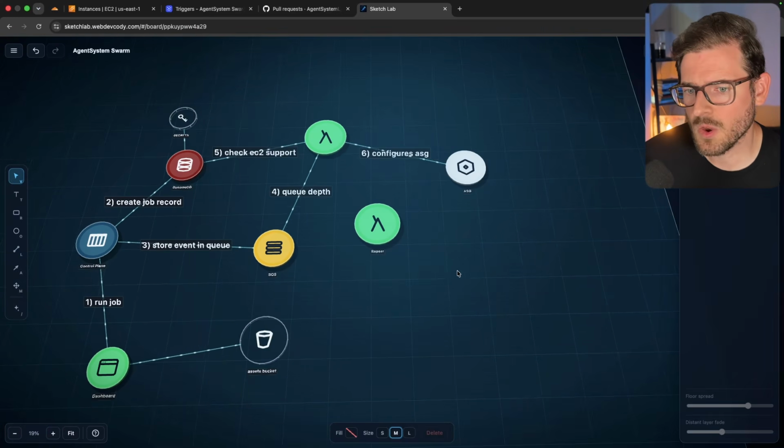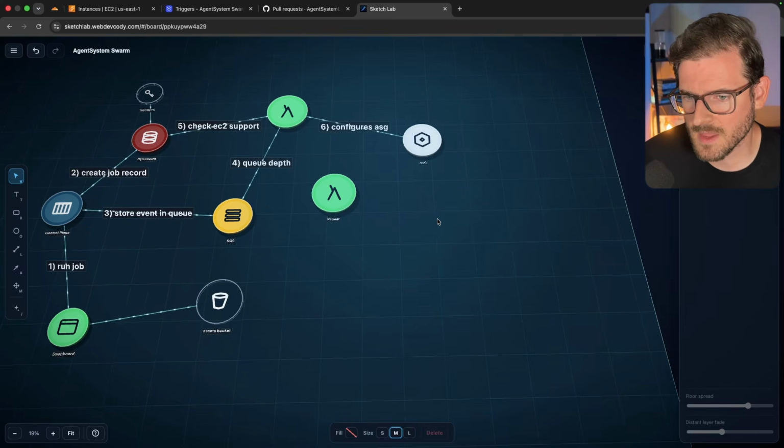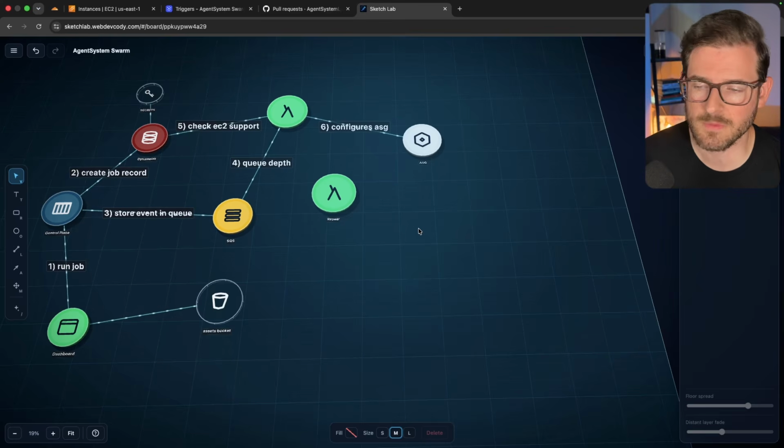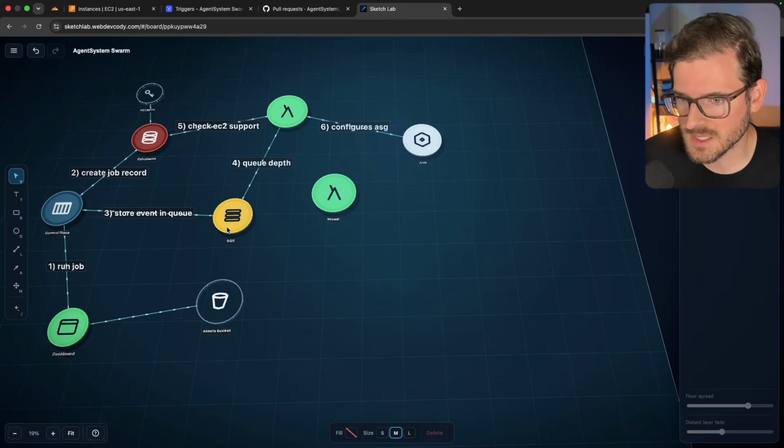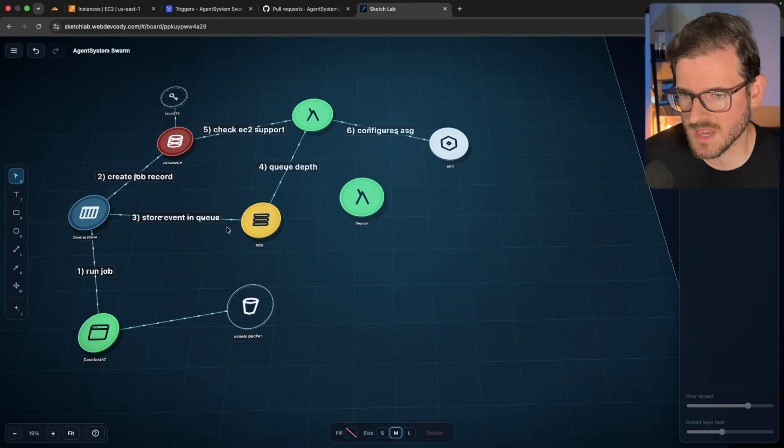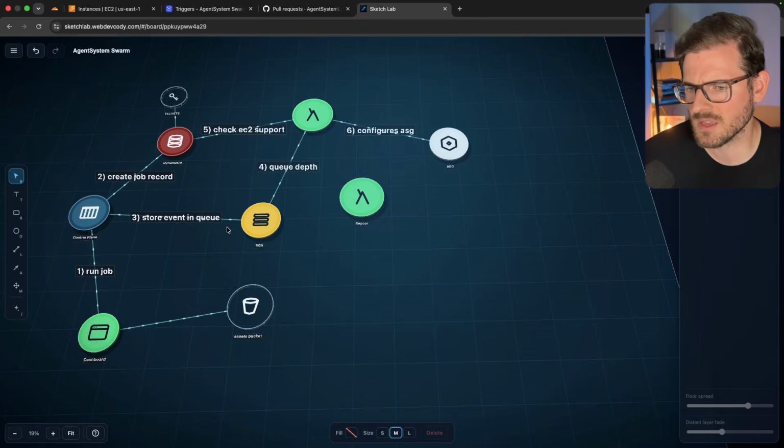Honestly, I could probably make a whole video about the Firecracker VM and the EC2 instance and how that's all set up. It's pretty complex, and I need to dive more into the details of that before I even consider making this thing public, because there are a lot of security concerns with having these multi-tenant VMs running inside of EC2 instances. You definitely want to make sure the security is locked down. But anyway, let me know if there's anything else you want me to dive in on.